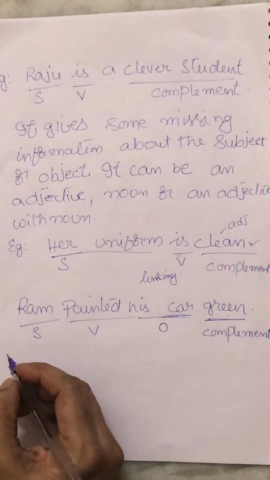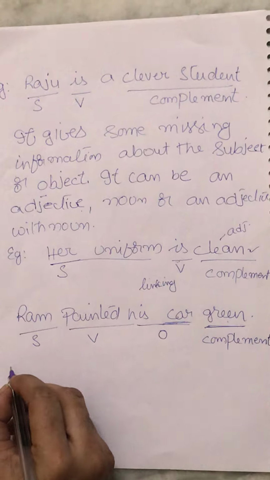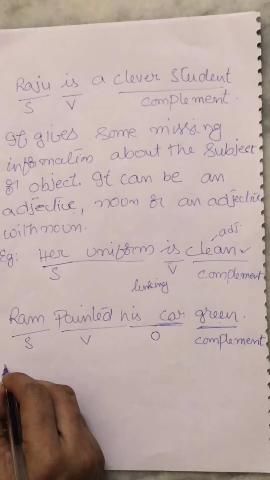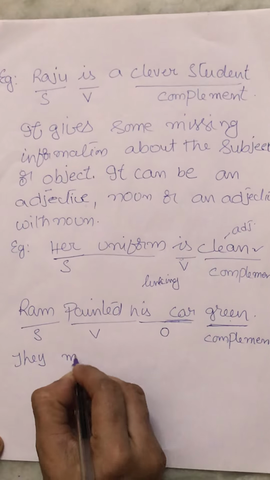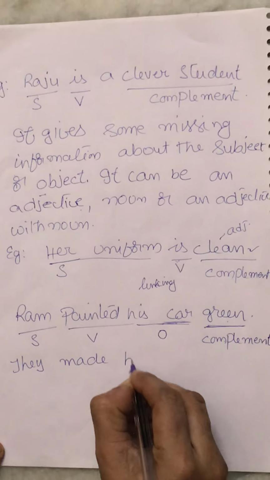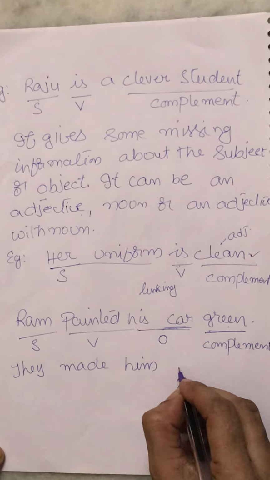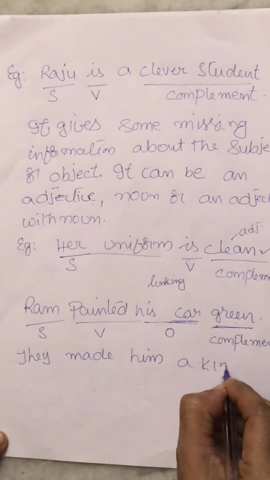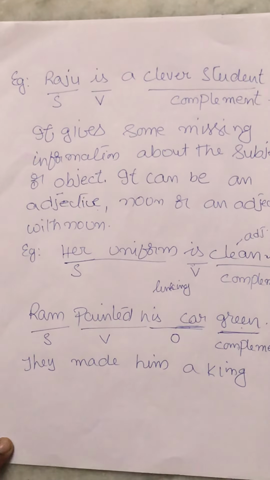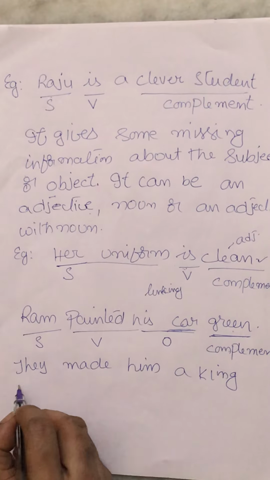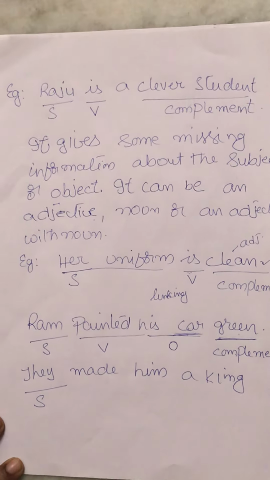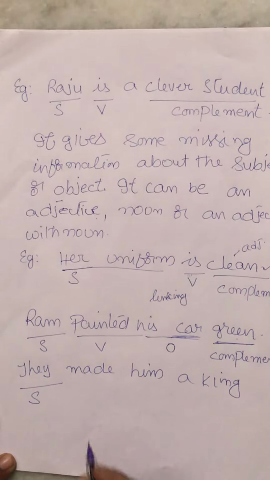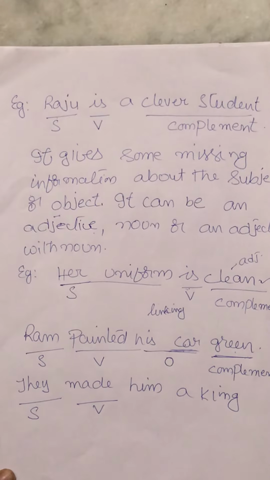Now you got it? Can you tell me one example, children? They made him a king. What is the subject? They. What is the verb here? Made.